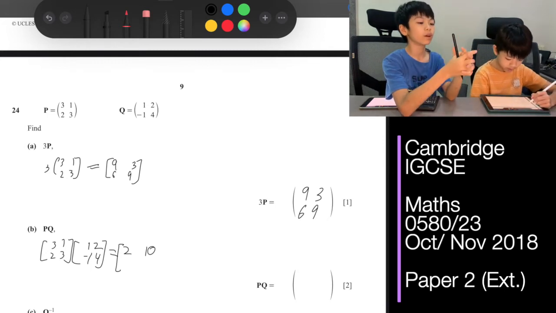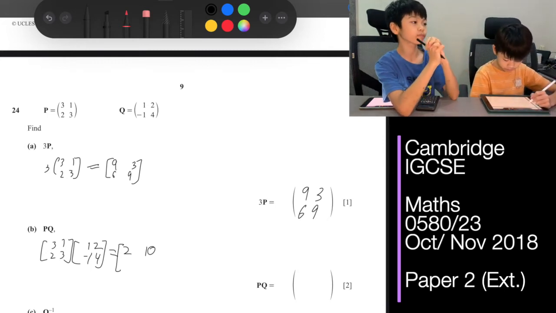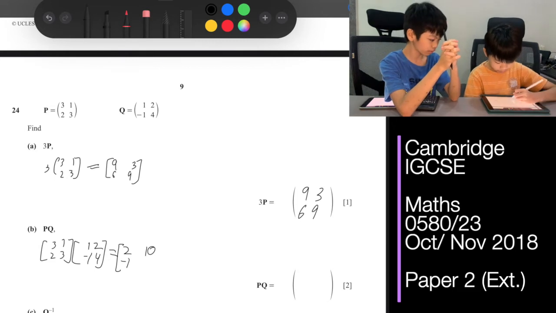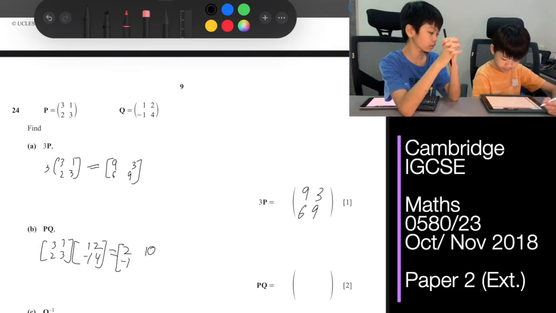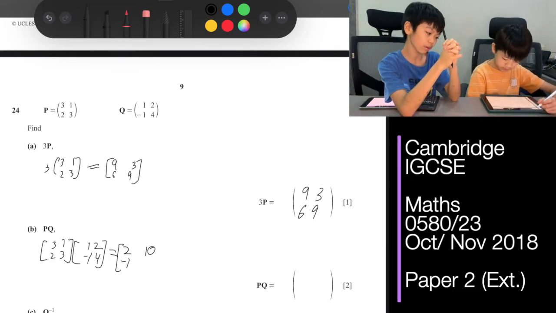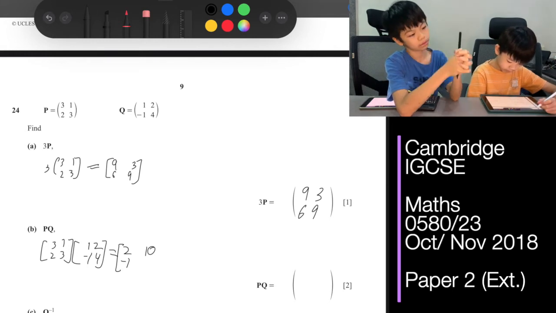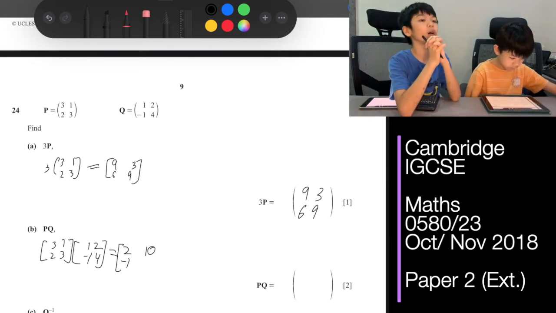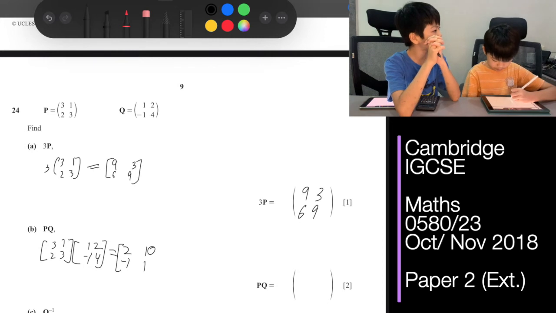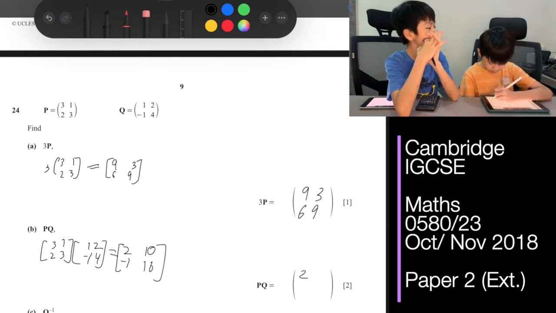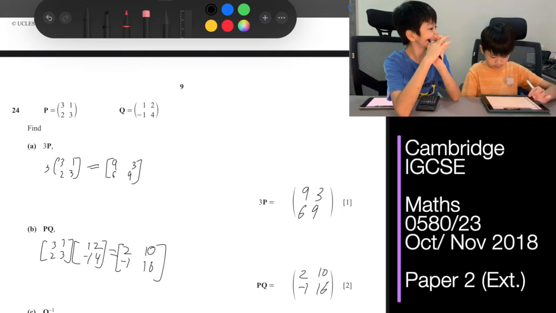Then on the bottom side, 3 times 1, 2 minus 3, negative 1. And then on the bottom right, that'd be 4 plus 12, 16. So 2, 10, negative 1, 16.